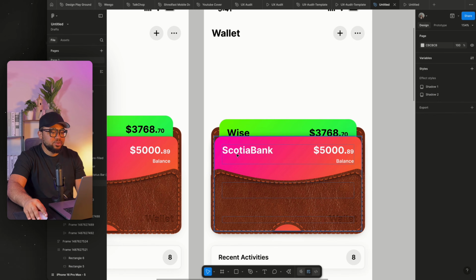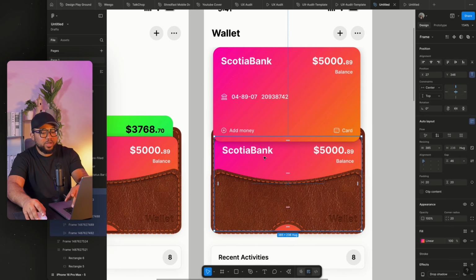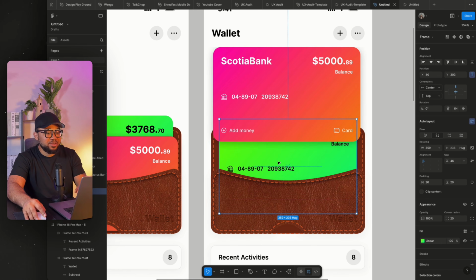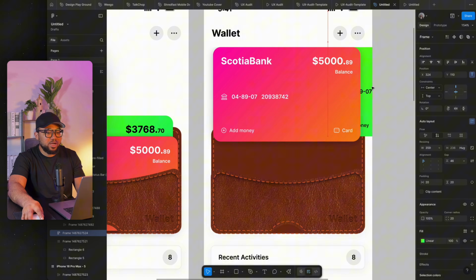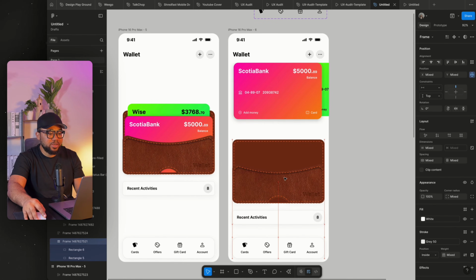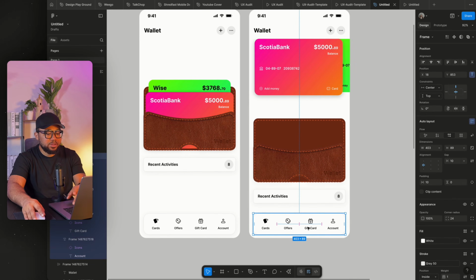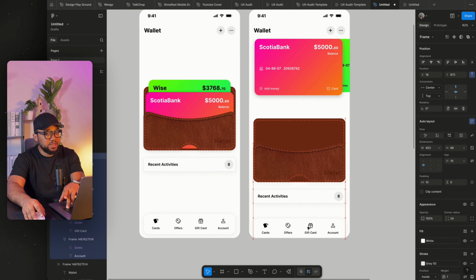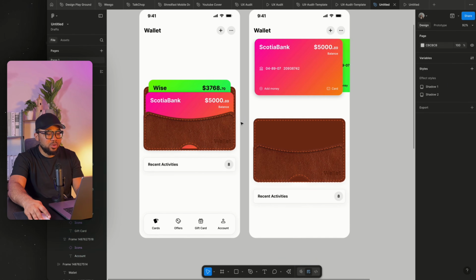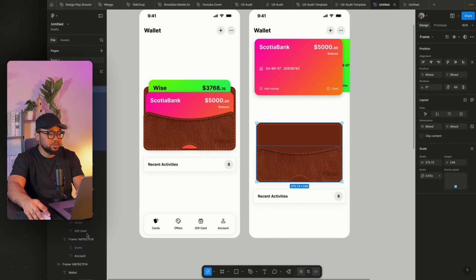So the next thing I'm going to do is to bring this out. What we actually duplicated is this one, so I'm going to delete it. So now bring this also out. So for the wallet and this, we're going to move it down. Then for this, I'm going to let it go inside, don't delete it. So just once it's halfway in, you just drag it out. So for this, I'm going to just reduce it a bit.